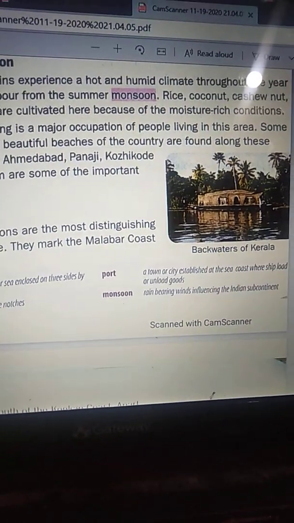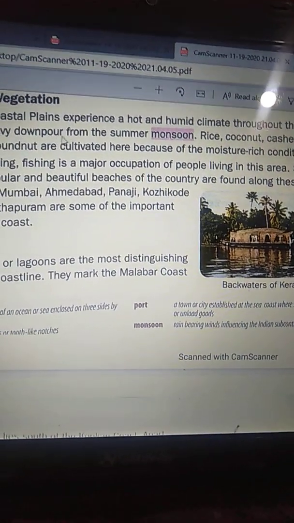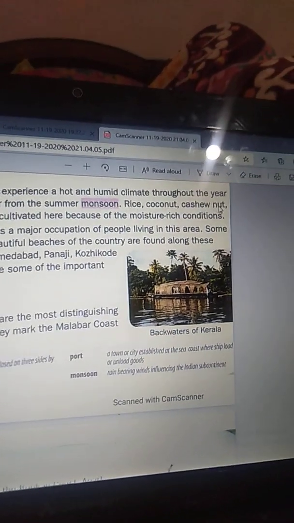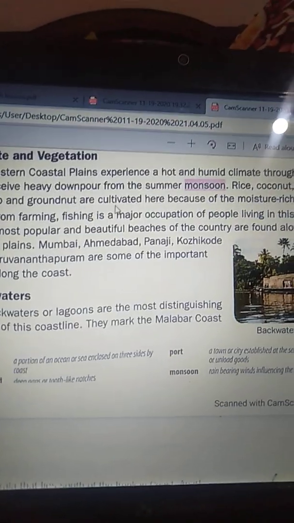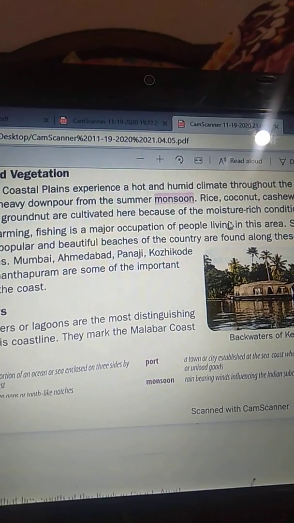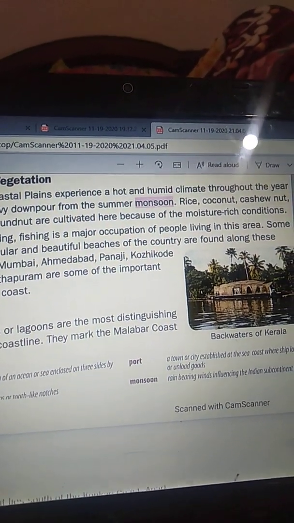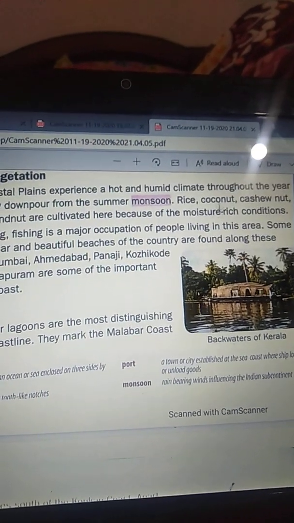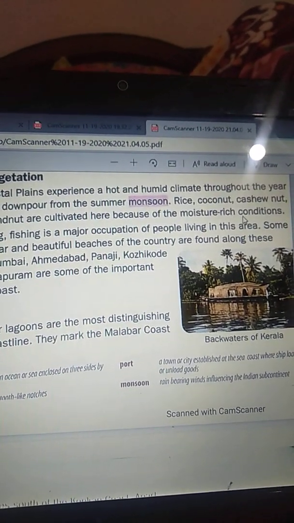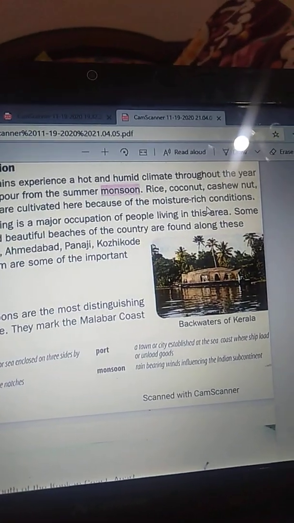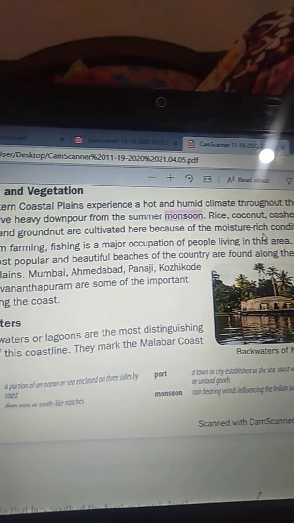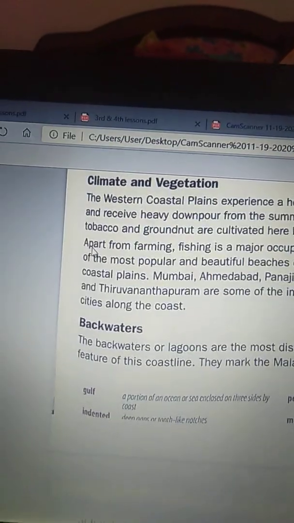Rice, coconut, cashew nut, tobacco and groundnut are cultivated here because of the moisture-rich conditions.